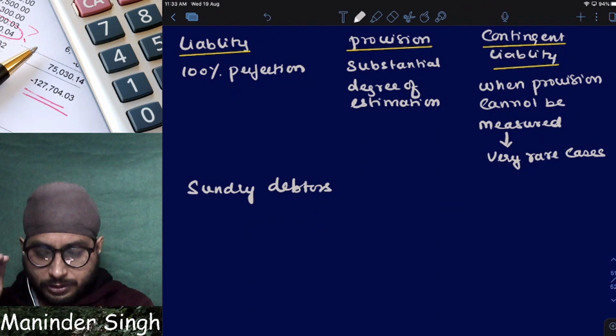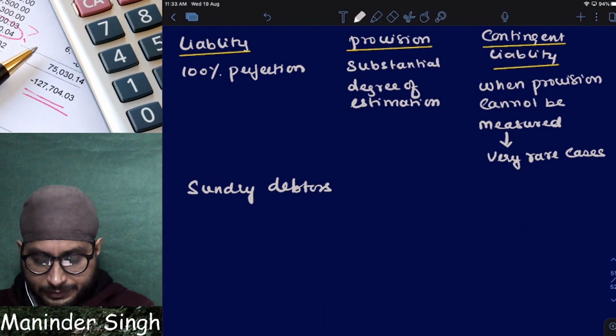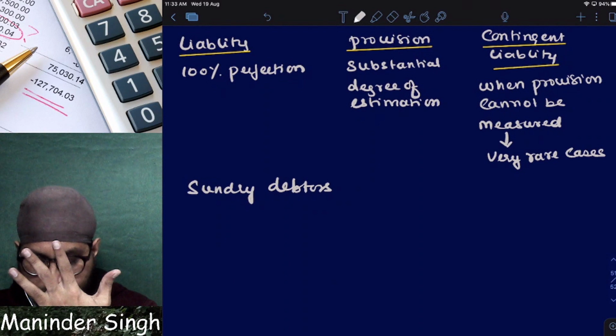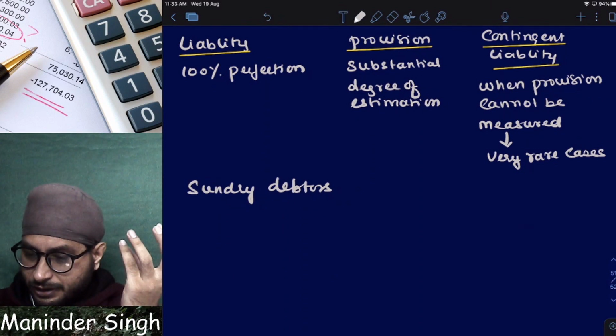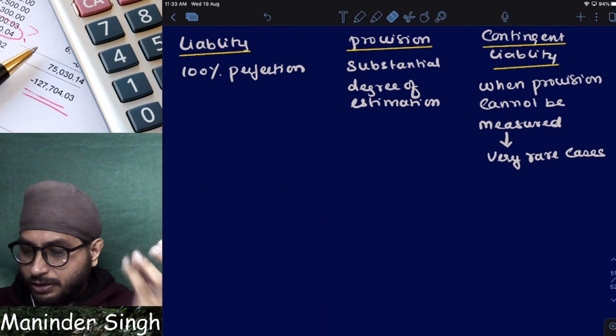You are like small kids. I'm asking you to reply. I'm waiting for your reply. Some people are telling provision, some people are telling asset. It is clear. Sundry debtors is an asset. It is neither a liability nor a provision nor a contingent liability.